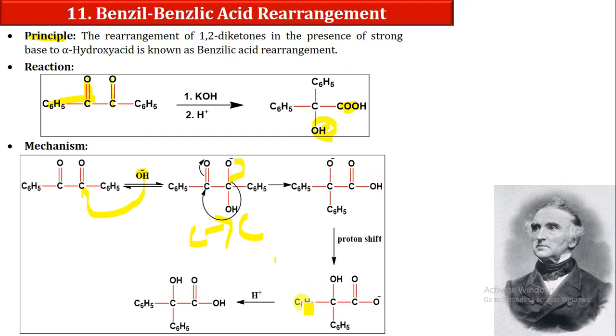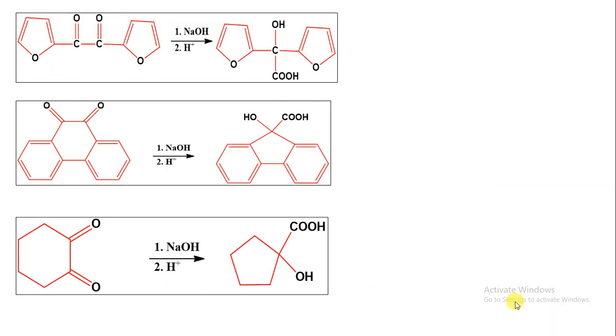So here we can have C6H5 COH, that is our phenyl group, C double bond O and an oxygen minus charge. Now H plus will attach to the C double bond O minus. So here we can produce an alpha hydroxy acid from the benzil compound. So that is our benzilic acid rearrangement. The scientist discovered this benzilic acid rearrangement.